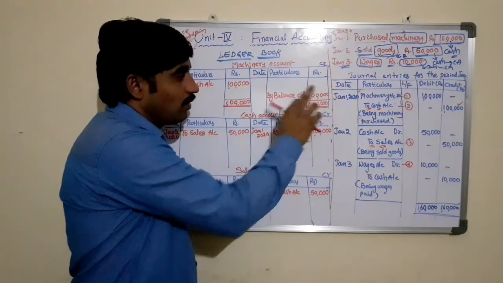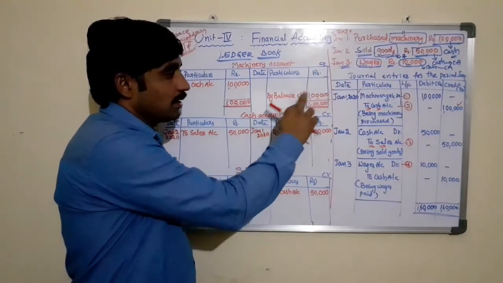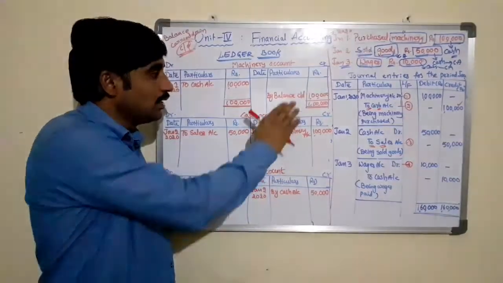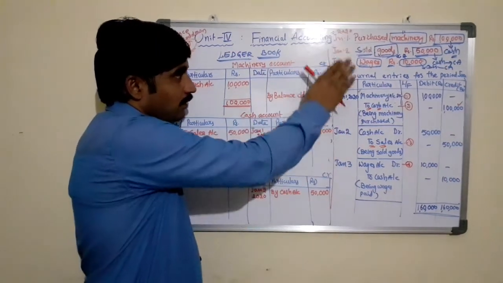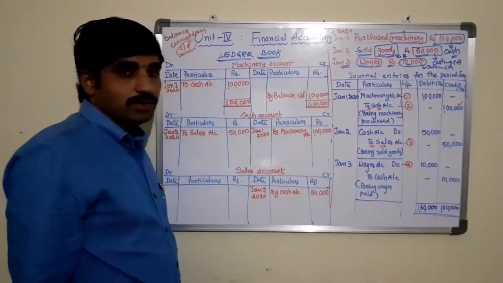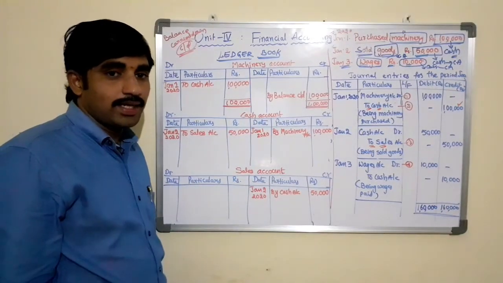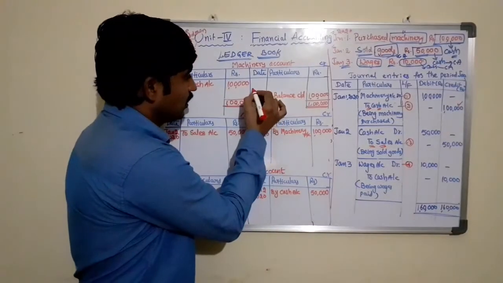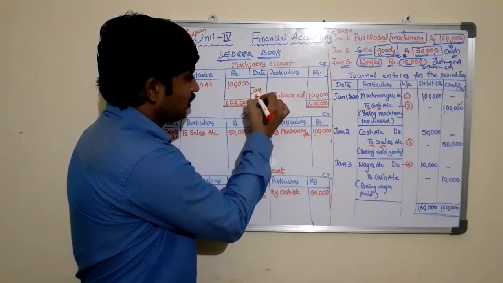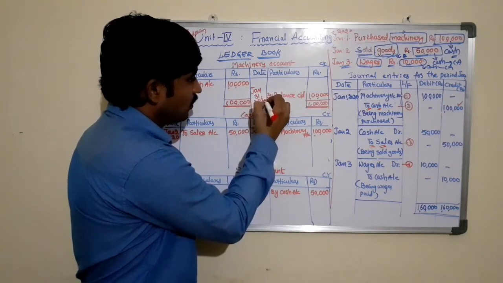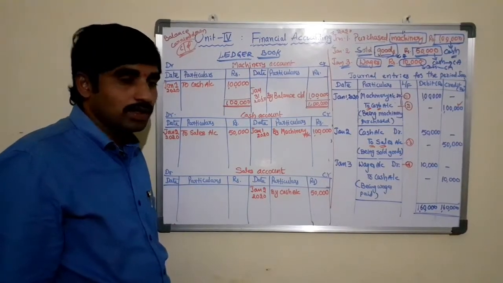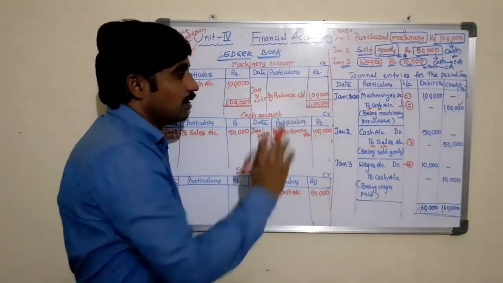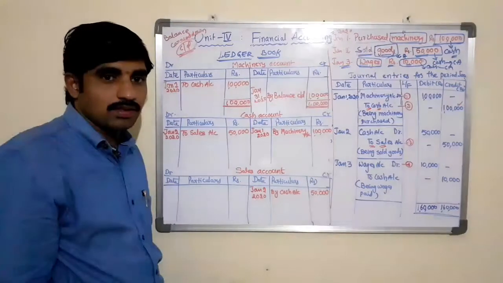Balance carried down 1 lakh rupees, that is, by balance carried down 1 lakh rupees. It is at the end of the period. For example, we are preparing for the month of January. What is the end date of January? That is January 31st, 2020. On January 31st, 2020, by balance carried down is 1 lakh rupees.